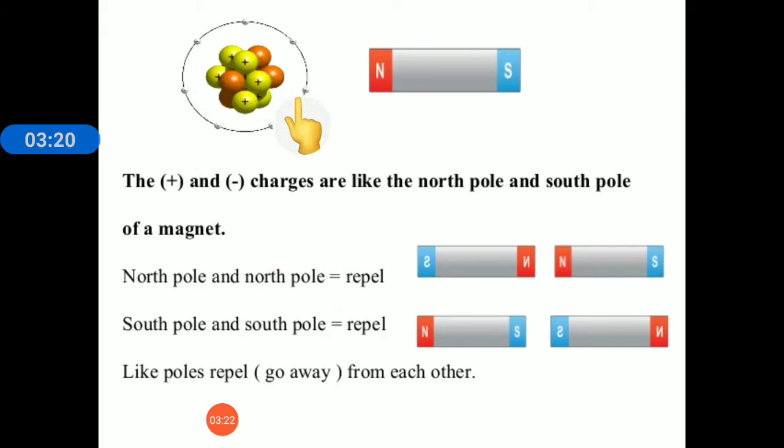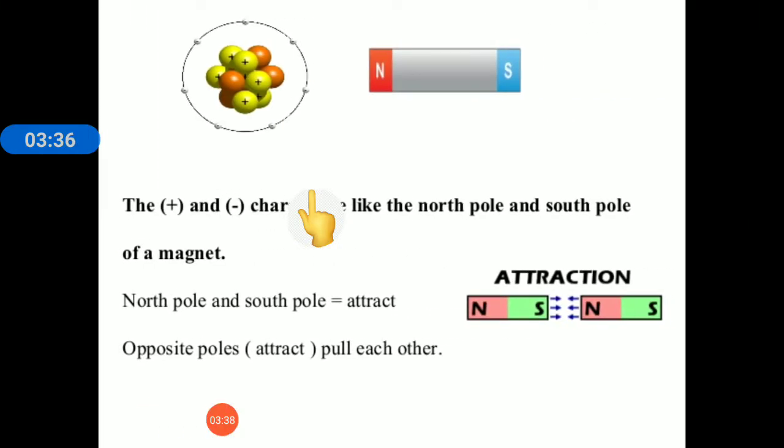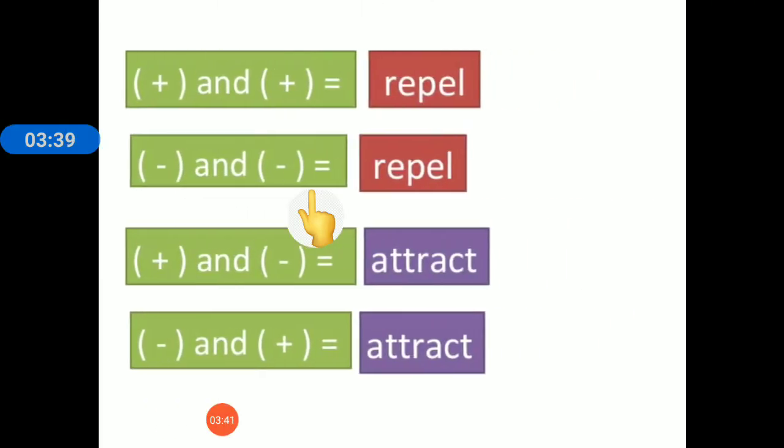Similarly, in an atom, positive and negative charges attract each other, and the same charges, that is positive and positive, will repel each other, and negative and negative will also repel each other. Okay, see here, positive and positive will repel, negative and negative will also repel, positive and negative or negative and positive will attract each other. So this is the thing that you have to remember always.